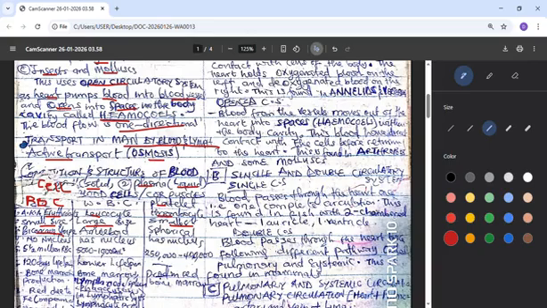Red blood cells are biconcave in shape, just like donuts. So the shape is biconcave, that means bent inward on both sides. But white blood cells are amoeboid, that means shapeless. Then looking at platelets, they are spherical, just like a football shape. Then the red blood cell has no nucleus, that means anucleated. But the leukocyte has a nucleus, that's nucleated. Then the platelet also has a nucleus, nucleated.